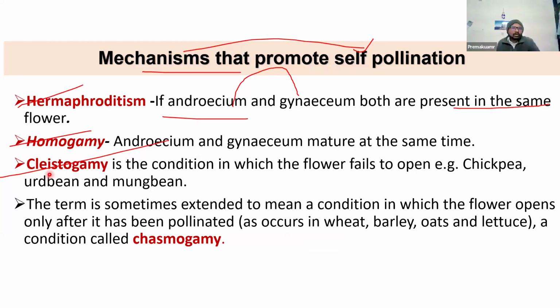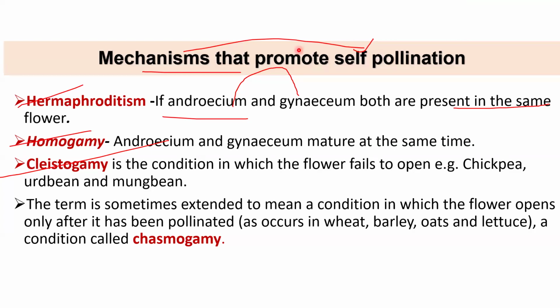One trick they follow is to give a rare species, like some melon crop, and ask whether it is cleistogamous, monoecious or homogamous. They give an example and ask which mechanism promotes self-pollination. For example, last year in ASRB they gave tomato. Can anybody tell which mechanism promotes self-pollination in tomato?